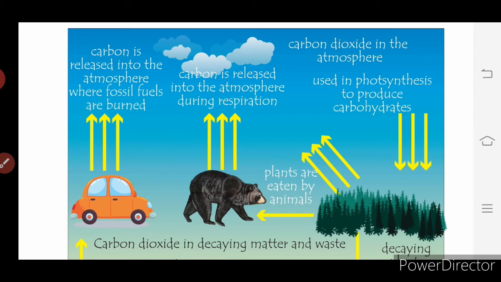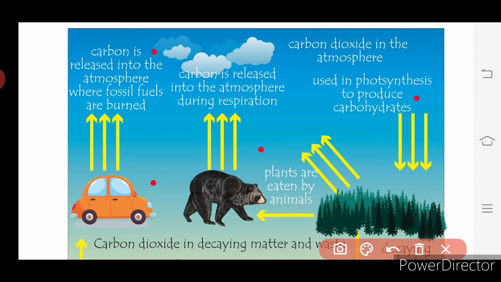It is clearly given in the diagram how carbon is emitted into the atmosphere. See, carbon is released into the atmosphere when fossil fuels like petrol and diesel are burned. Carbon is also released during respiration by animals and plants. When plants are eaten by animals, carbon is released too. Carbon in the atmosphere is used in photosynthesis by the plants to produce carbohydrates.